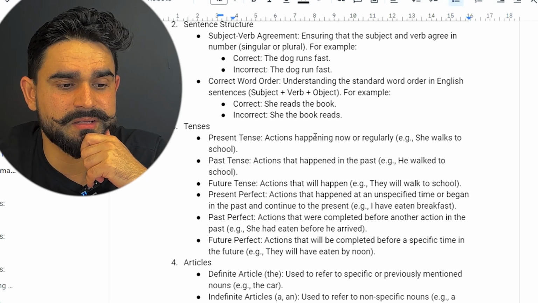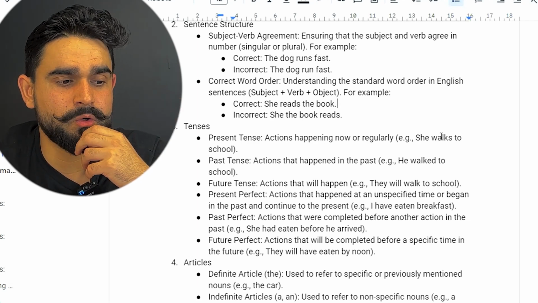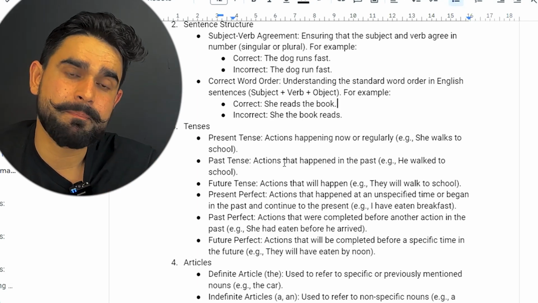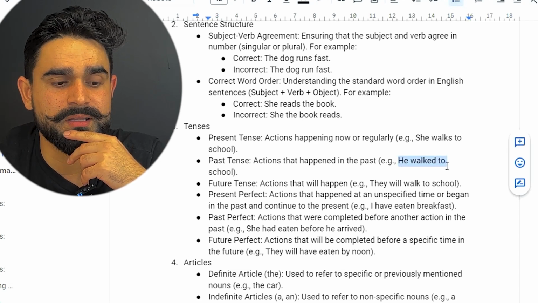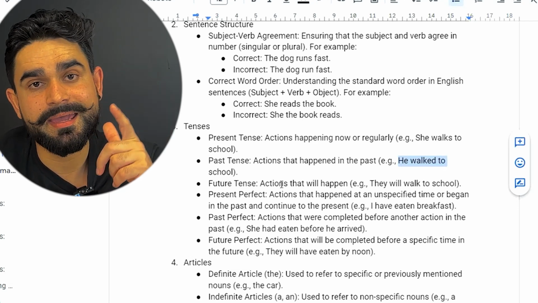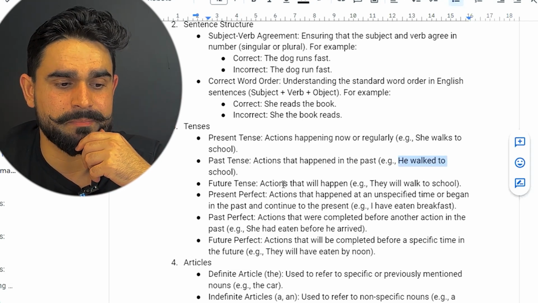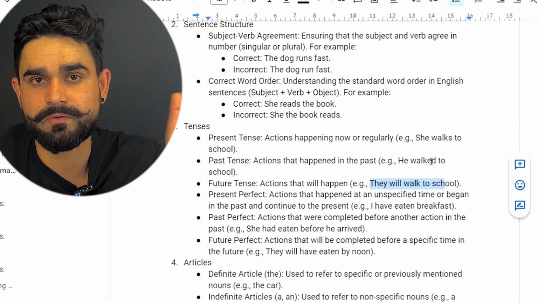In the present tense, guys, for example, action happening now or regularly, like she walks to school. In the past, happened before, like she walked to school. So walked, that is the past form of the verb, so that's a past sentence. Future, the action will happen in the future. For example, they will walk to school, that's our future tense.